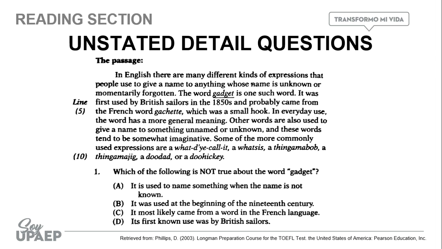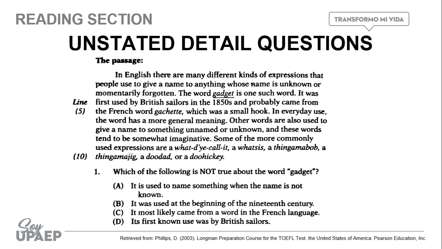Then we have that it probably came from the French word gâchette, or I don't have any idea how to pronounce this. So letter C, it most likely came from a word in the French language. So if you notice, that is not the correct answer because it was in fact used in the French language.